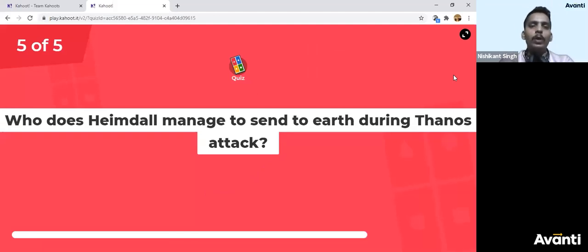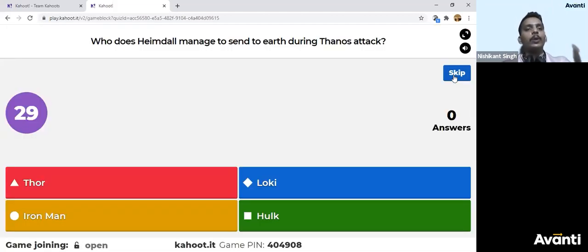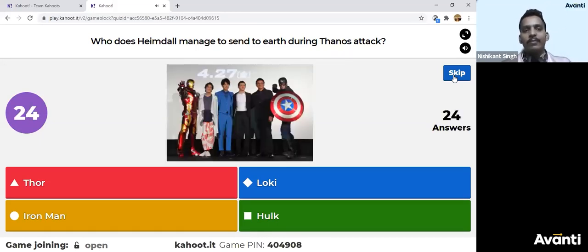This is from Avengers. Who does Heimdall manage to send to Earth during the Thanos attack? Heimdall sends someone to Earth when Thanos had attacked. Who was that person whom Heimdall sent? This is from Avengers, if you follow it properly. This is no general knowledge. This is Marvel knowledge. So this will decide a lot of things. It seems like Vismay has a win here today. Let's see who is the winner today.